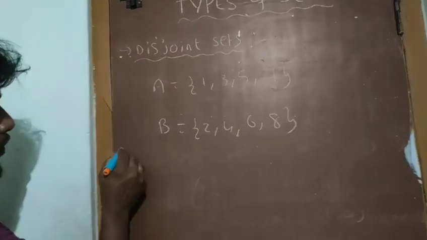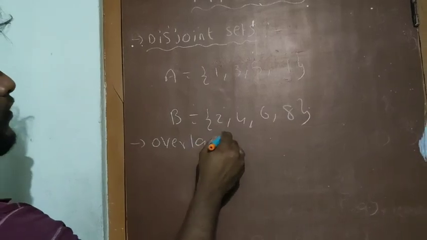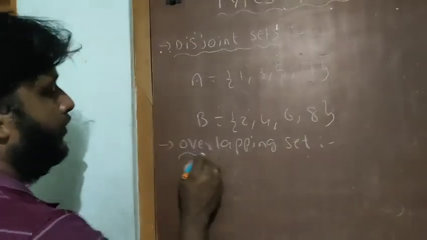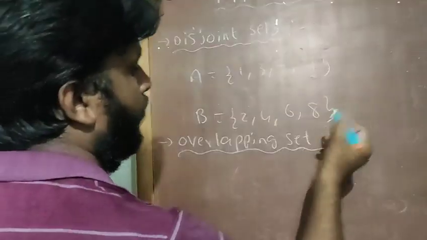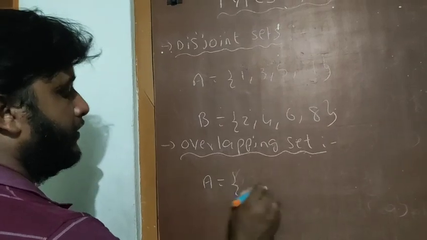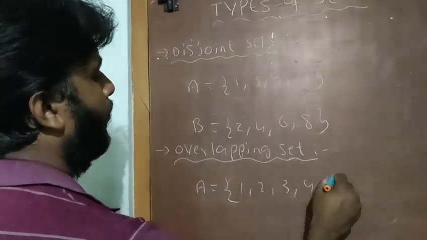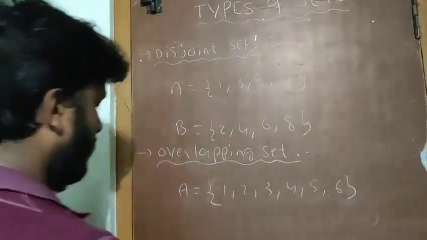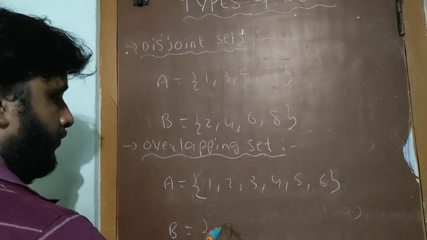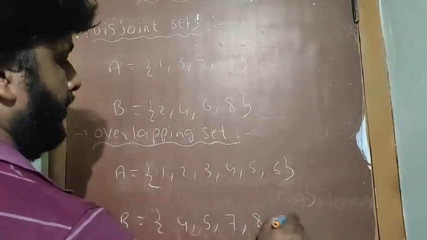Next, overlapping sets. The opposite of disjoint sets are called overlapping sets. So for example, A is the set {1, 2, 3, 4, 5, 6}, and B is the set {4, 5, 7, 8, 9}.